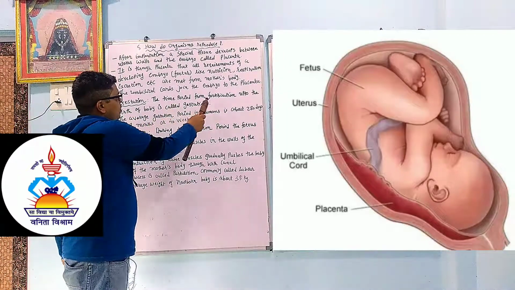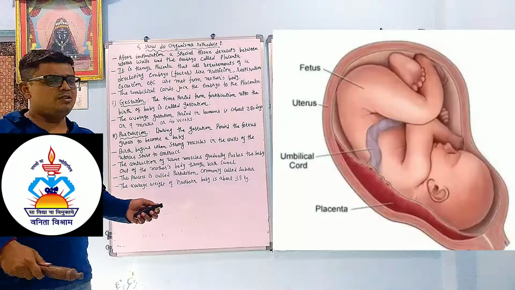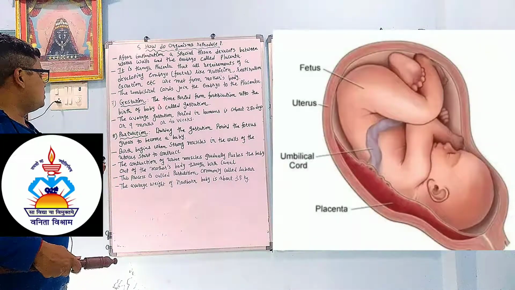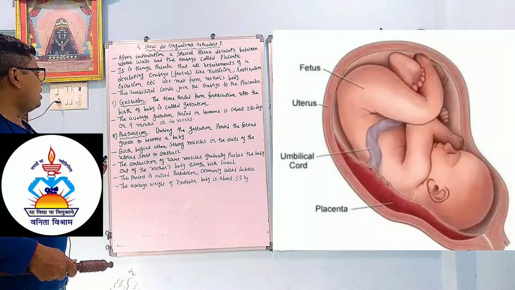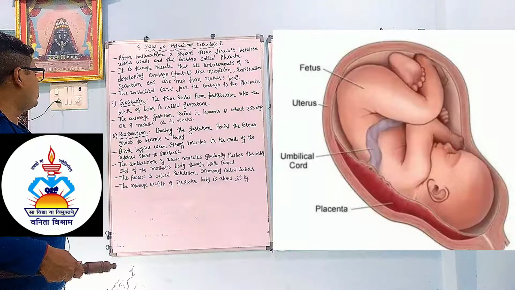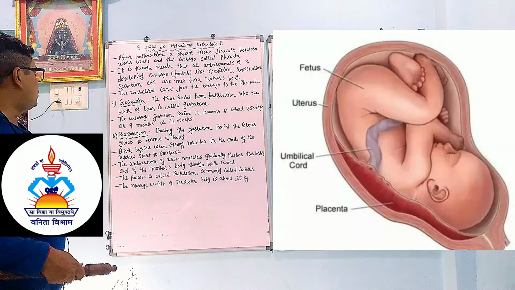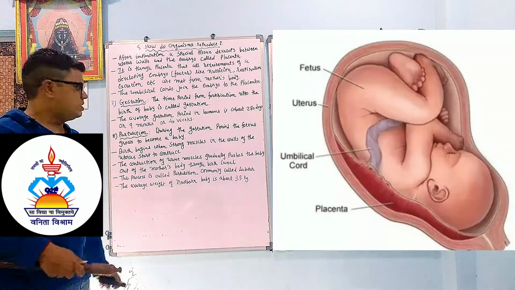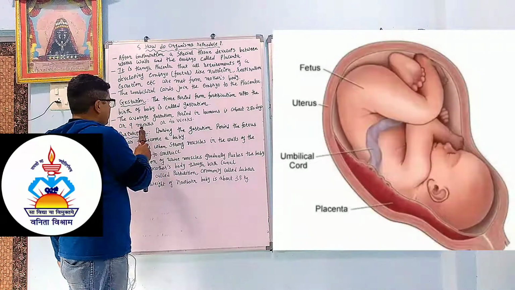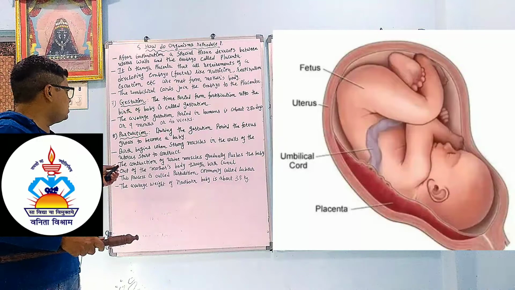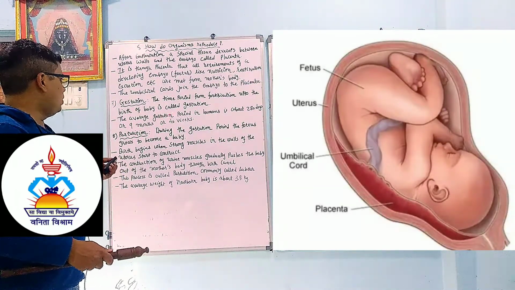Gestation. The time period from fertilization up to the birth of the baby is called gestation. During this period the fetus develops and progresses. The average gestation period in humans is about 280 days, or 9 months, or 40 weeks.